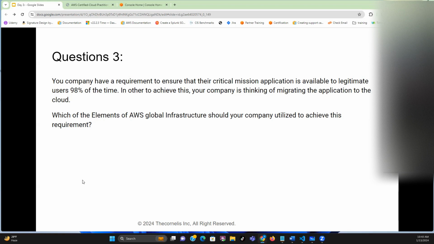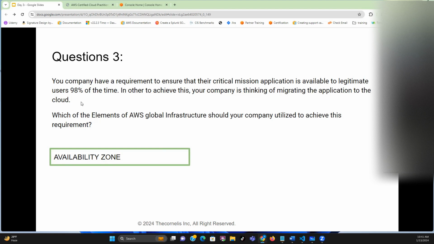So for that not to happen, what will you do? You need to deploy the resources in multiple data centers. If you are deploying the resources in multiple availability zones, then if one availability zone, or all the data centers in that particular availability zone break down, the other one will not be affected, because two data centers are miles away from each other. So that is an availability zone.